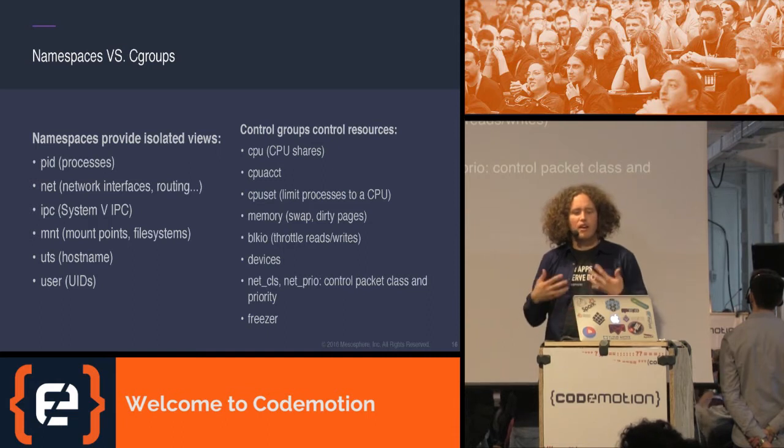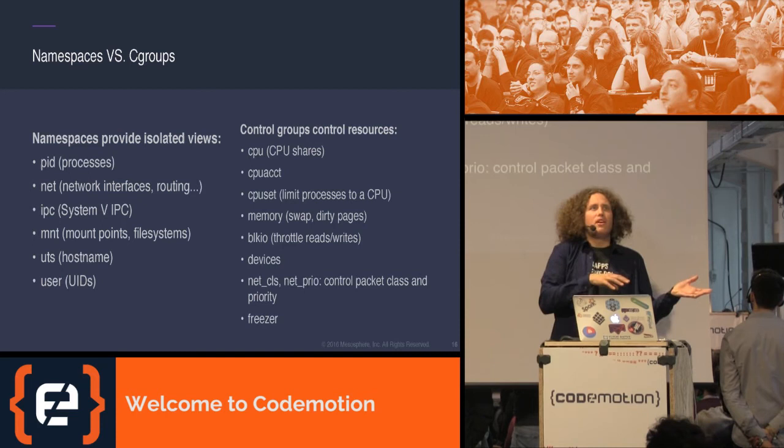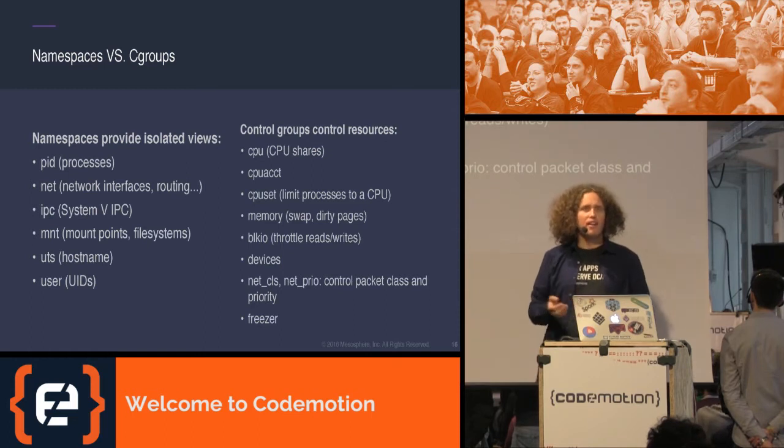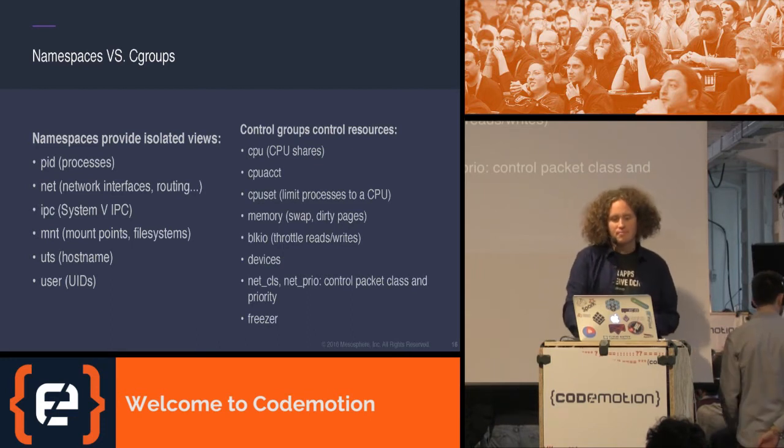They're there to control resources, and first of all they're accounting for the resources, so they're checking how many resources are used by this one process group, and then they can also enforce constraints. For example, this process group is only supposed to use 2 GB of memory. As soon as they're using more, we will kill them.